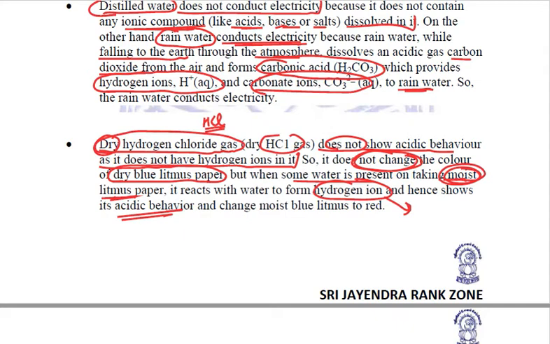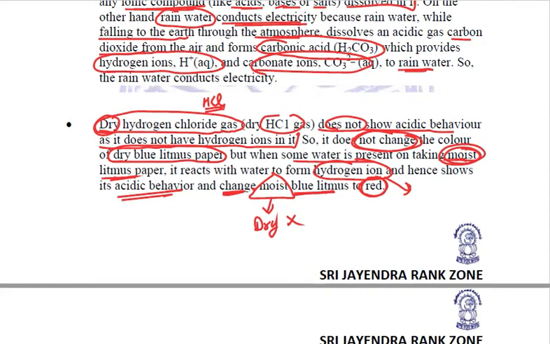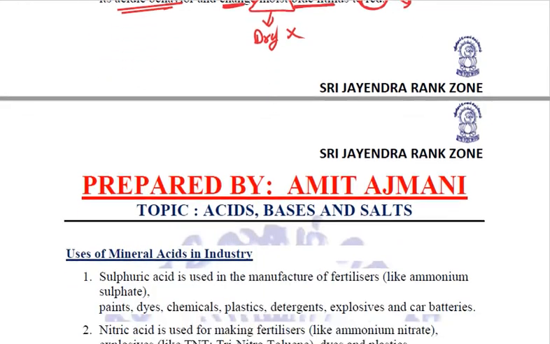And once it shows acidic behavior, it will change the color. But the important thing is, it should be moist blue litmus, then it will be converted to red. If it is dry litmus paper, there will be no color change. So these are a few basic reasoning questions where we must know the reason why it happens.